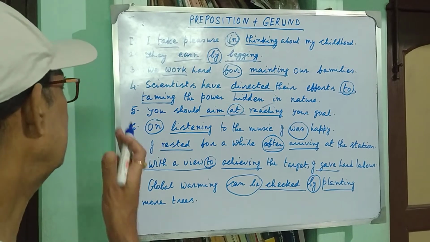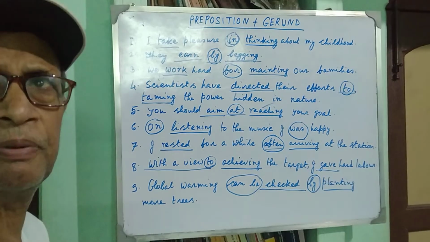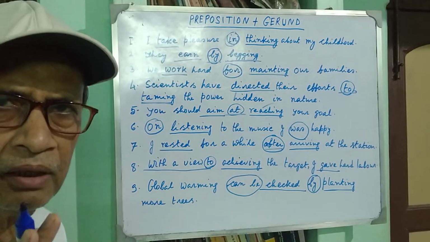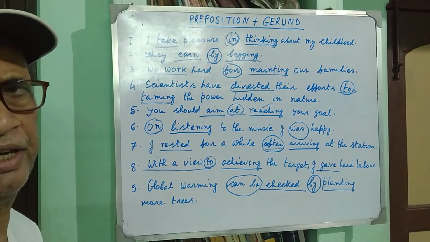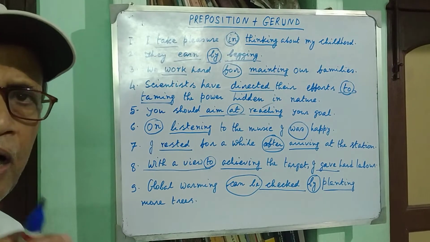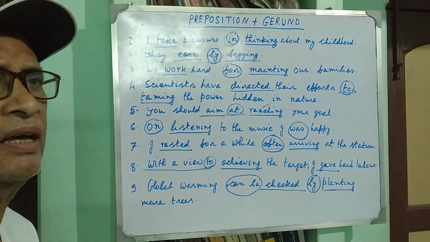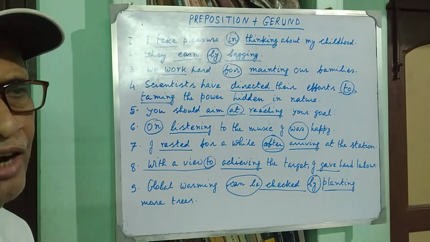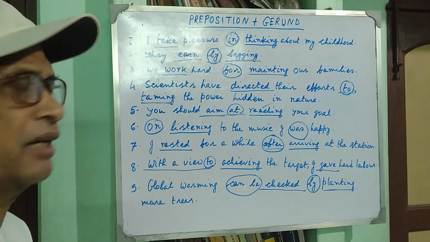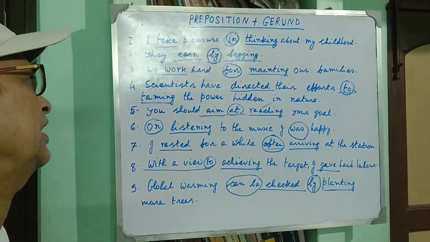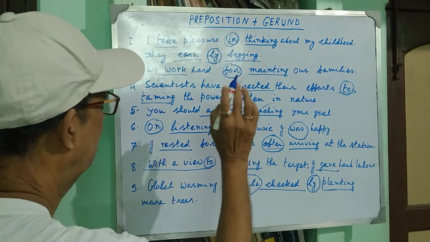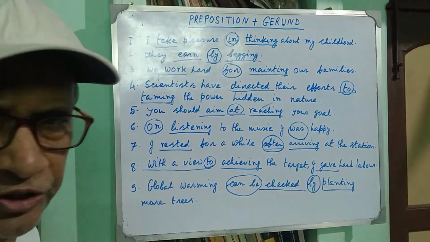However, all these are the examples of simple sentences, and in all these sentences I have clearly, distinctly substantiated that a preposition can be followed by a gerund, and when there is a gerund after the preposition, it is obviously the example of just simple sentence.